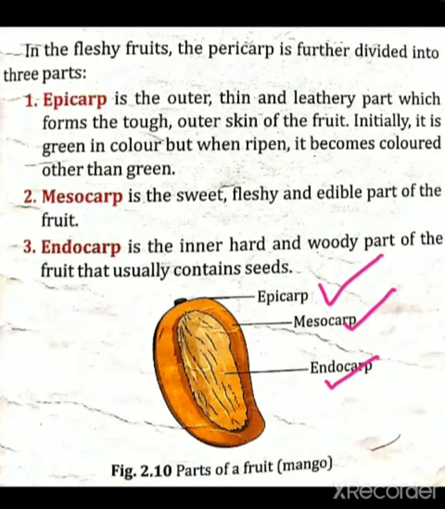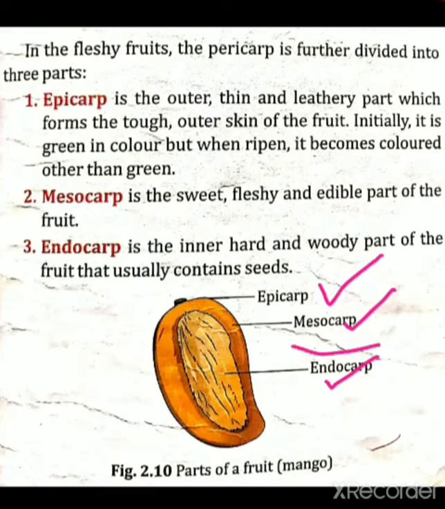After ripening it is yellow or sometimes slightly orange color. Most of the time it is yellow color. So that part is called epicarp. Okay, so epicarp is the outer and thin, you can say outer skin of the fruit. Okay, then mesocarp.